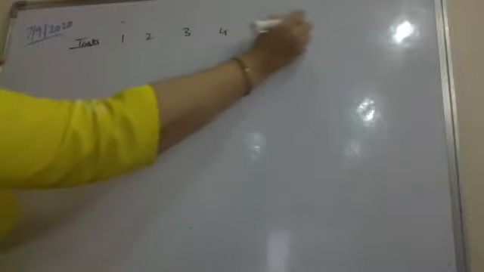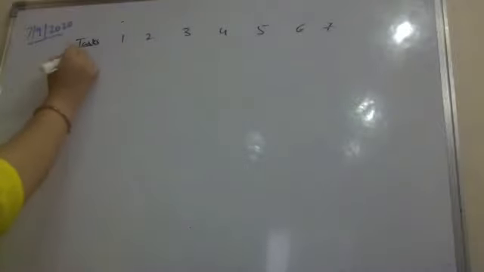Okay. So supposedly I have some tasks. There are some tasks, 1, 2, 3, 4, 5, 6, and 7. And they have some deadlines. And I'm arranging the tasks in decreasing order of their weights or penalties. So I have a penalty with each task.